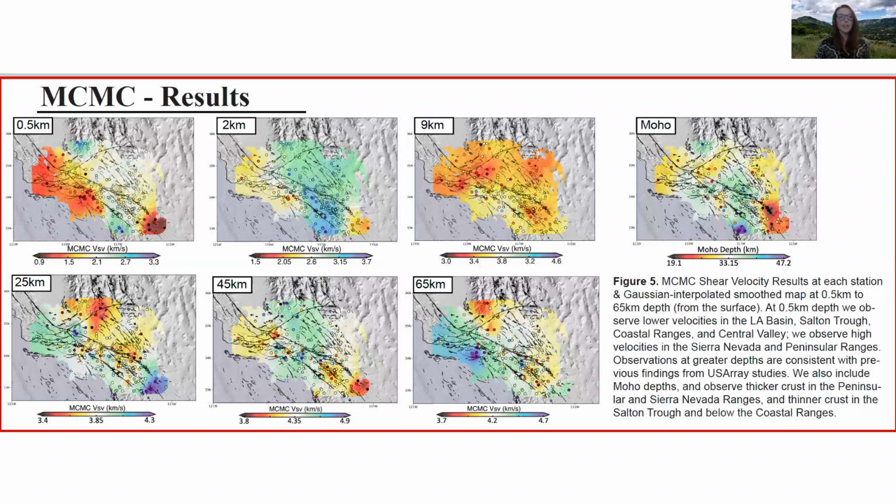At greater depths, main observations include lower velocities in the Eastern California shear zone, fast to slower velocities below the Sierra Nevadas, consistent with previous models and with more recent US Ray models. We also see similarly deeper MOHO in the Sierra Nevadas and in the Peninsula ranges, shallower MOHO beneath the Salton Trough and in the coastal ranges.